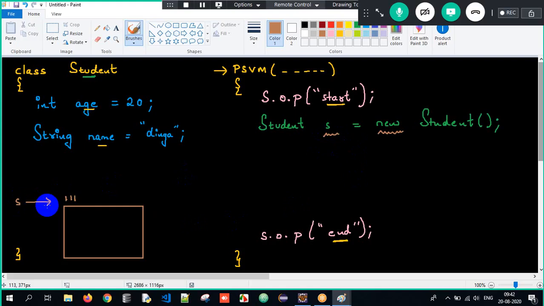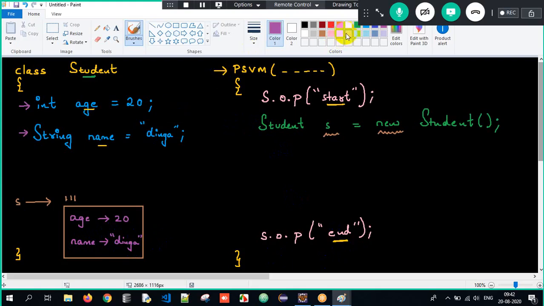And why did I create the object here? To store all the non-static properties within the memory. So there is a non-static variable called age, and that age will get initialized to 20. So now I have allocated some memory for that particular age here. Similarly, there is one more variable called name, which will get initialized to Dinga. So why did I create the object? To store all the non-static properties in the memory.